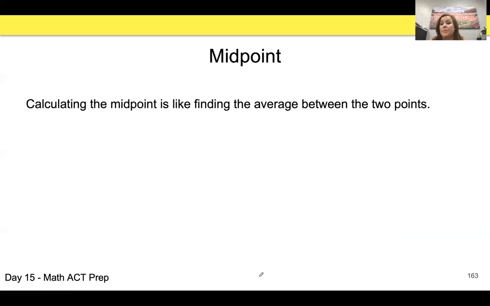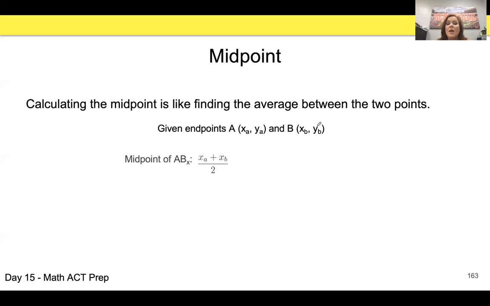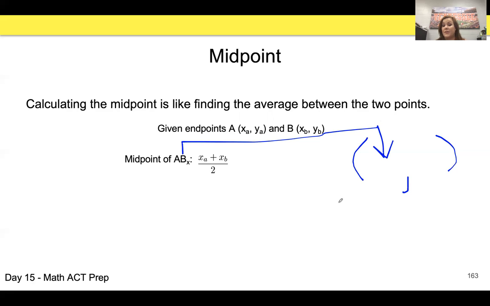So calculating the midpoint, the math is really easy. You add the two numbers together and you divide by 2. So it's just like taking the average. Now, you're probably asking, well, if I've got an XY coordinate, do I add the X and Y together? No. When we have the two endpoints, you're going to have point A with an X and a Y, point B with an X and a Y. And so, to find our new midpoint coordinates, we're going to have an X and a Y. This is going to be that new X value.